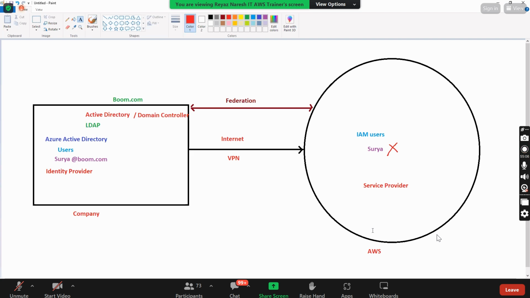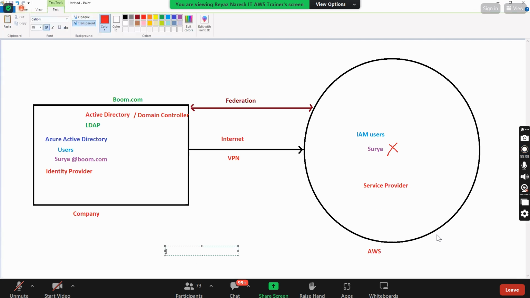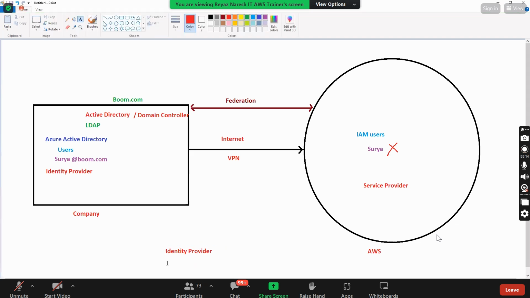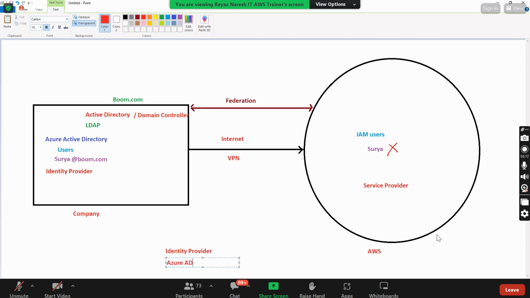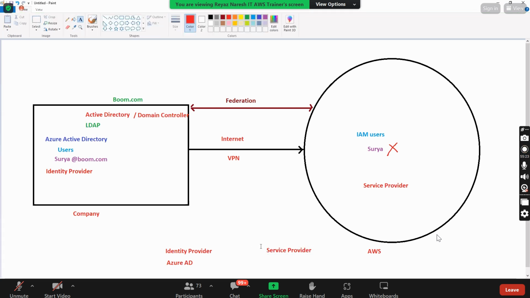Getting it? So the identity provider is your Azure Active Directory. The service provider is your AWS. You need to do the federation, correct? This is a little bit advanced concept. Please try to understand, okay? They need to do the federation.